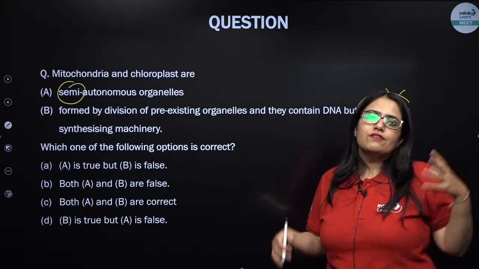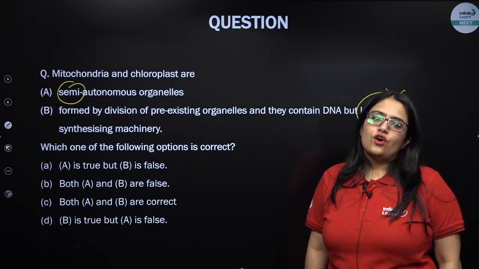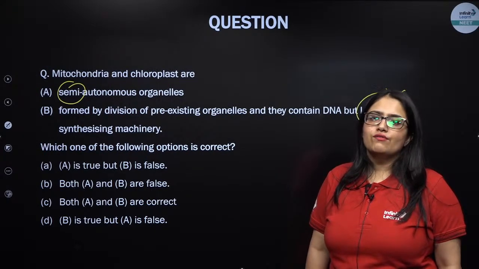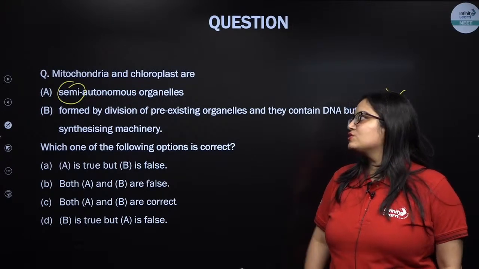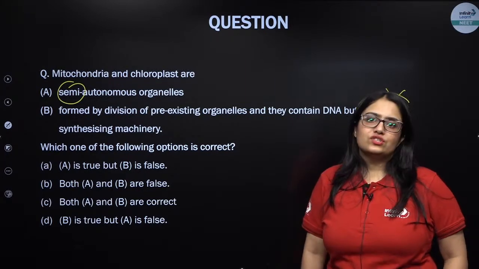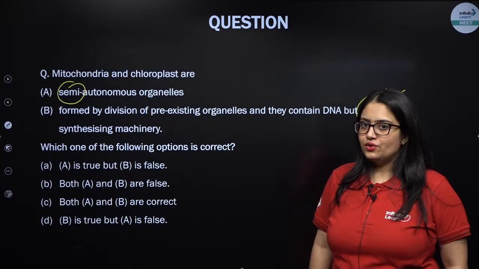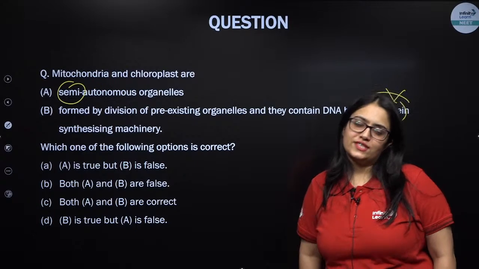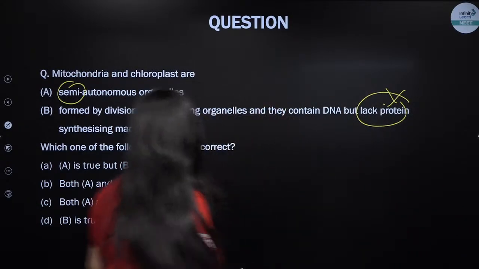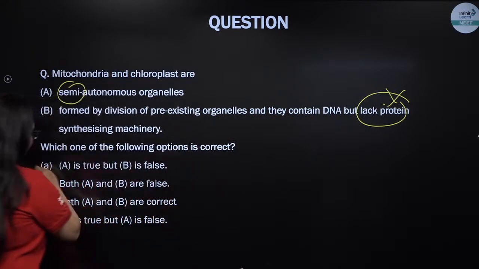It was engulfed by the eukaryotic cell during the course of evolution when the eukaryotic cells were evolving on earth. That is why they have this nature. That is why they possess their own DNA, which is double-stranded and circular, and possess ribosomes of 70S type. Is this clear? So first statement is correct, but B is false.